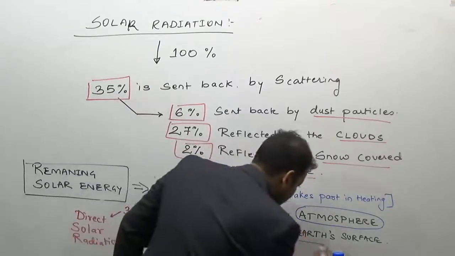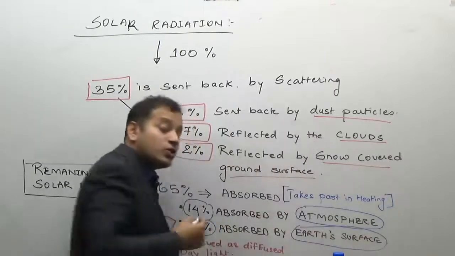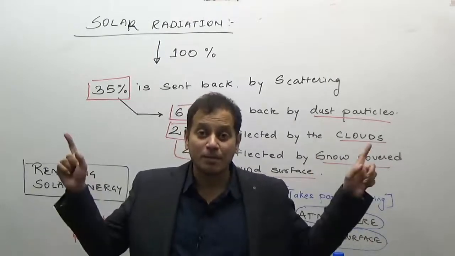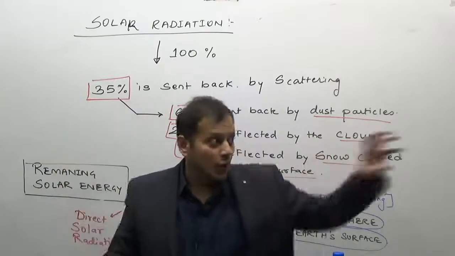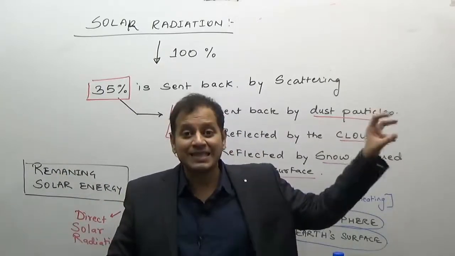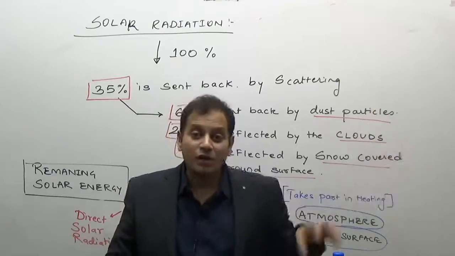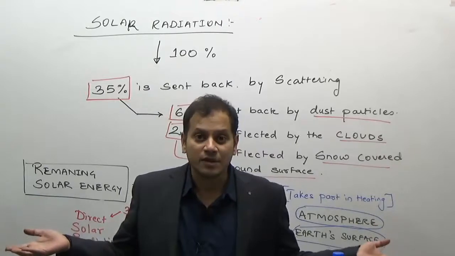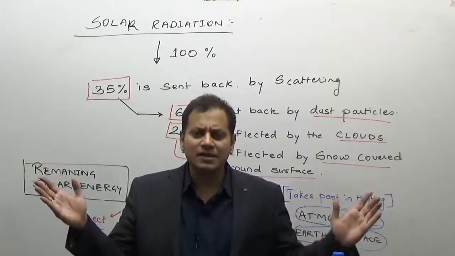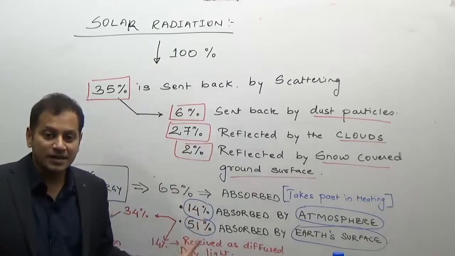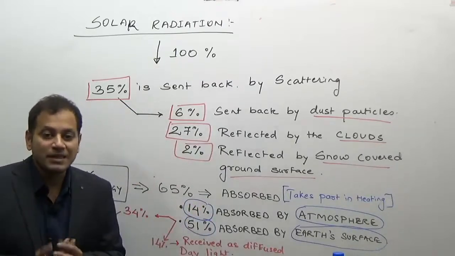Now if the question comes in the examination, out of the total solar radiation, how much reaches the Earth's surface, what you have to remember is that it is not asking you how much reaches directly or indirectly. It is asking how much of the total solar radiation reaches on the Earth's surface. The answer is 51%. It is 51% that is absorbed by the Earth's surface.